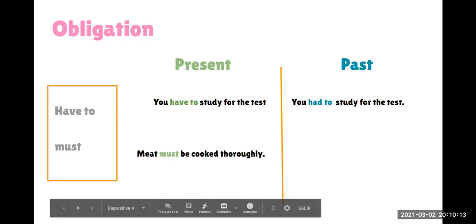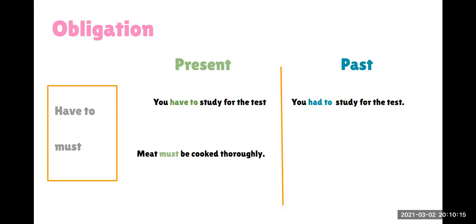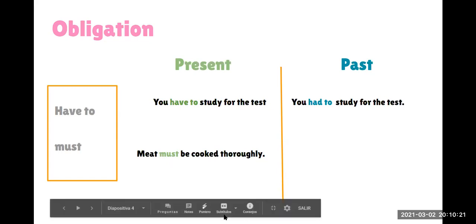We are going to look for the meaning. Okay, then I'm going to look for the meaning, okay? Let's see here. So remember, we use must and have to when we are talking about obligation.